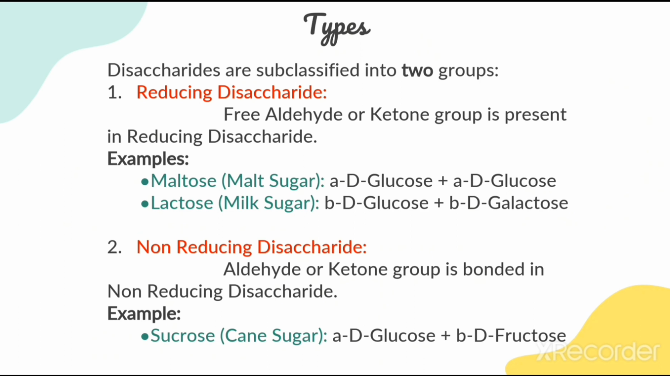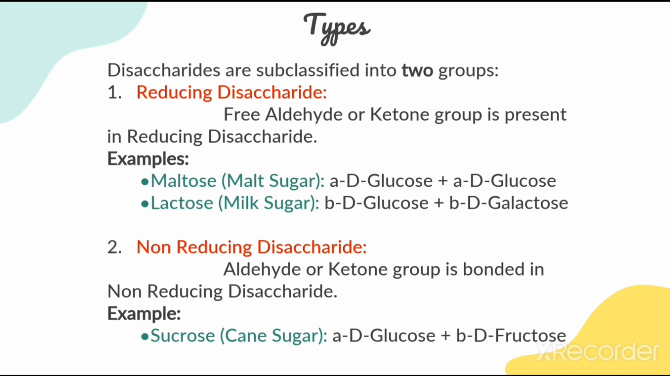On the basis of reducing property, disaccharides are divided into two types: reducing disaccharide and non-reducing disaccharide. In reducing disaccharide, the aldehyde or ketone group present in the sugar molecules is free and not bonded with each other. The examples are maltose, also called malt sugar, which contains two molecules of alpha-D-glucose. Another example is lactose, also called milk sugar. It contains beta-D-glucose and beta-D-galactose.